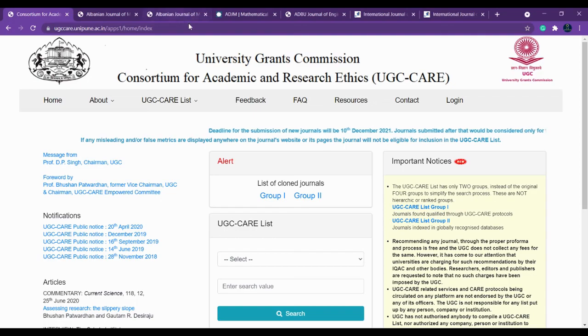Hello everyone. Today I'm going to show you the journals to which you can submit your manuscript and publish it for free. That is, we are going to talk about the unpaid journals which are listed in UGC CARE. While showing the journals, I'll also tell you the important criteria you should check before submitting your manuscript.